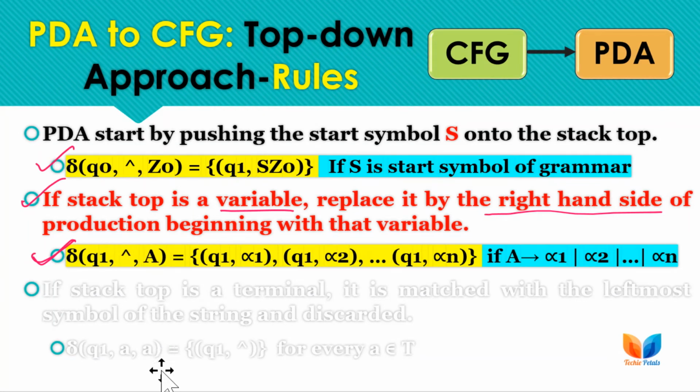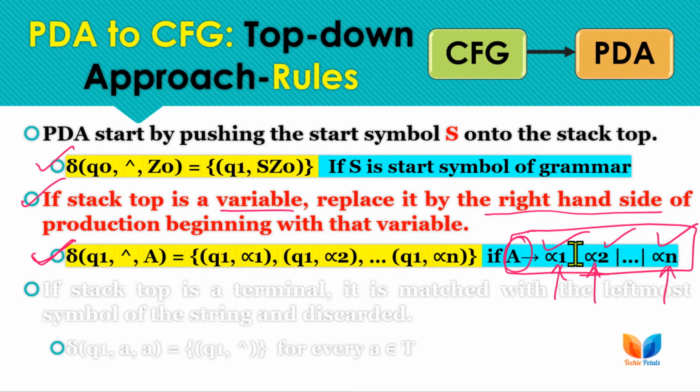This transition is shown only one time here, but you have to repeat it for all the variables. If A has n production rules, alpha 1, alpha 2, up to alpha n, we replace A on the stack top with either alpha 1, alpha 2, or alpha n. We have to take all the options, because depending on the input stream we may need to replace A with alpha 1, alpha 2, or alpha n on the stack top.